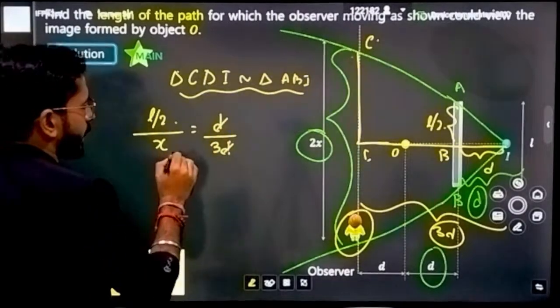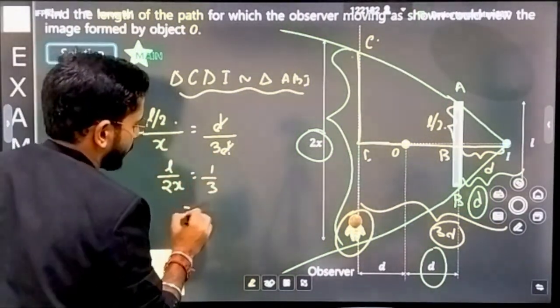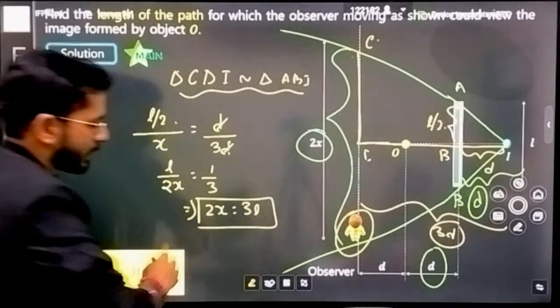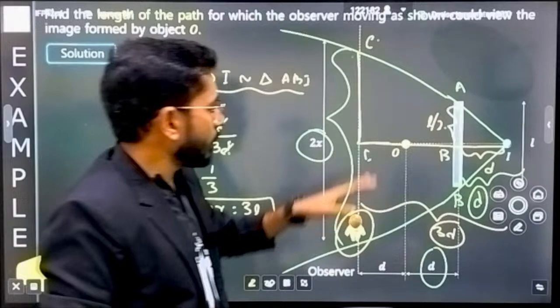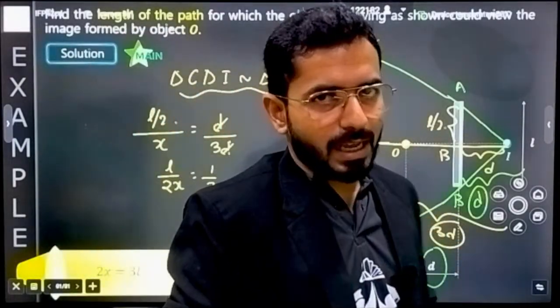This d will simply get cancelled. Here we get L by 2x is equal to 1 by 3. That means 2x is equal to 3L. And that is exactly what I wanted to have. I have named this distance, which I assumed, as 2x.